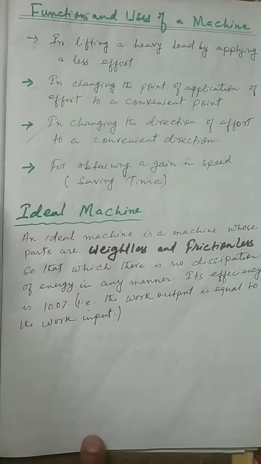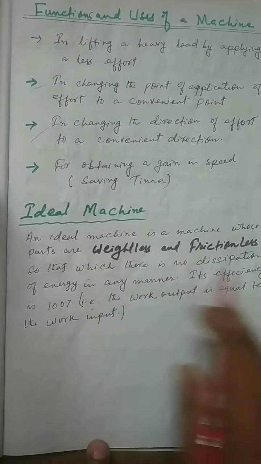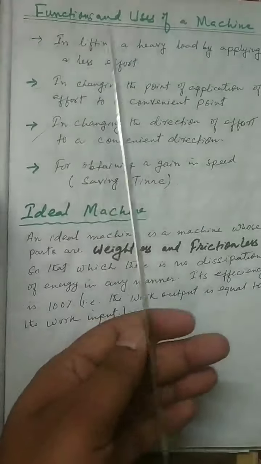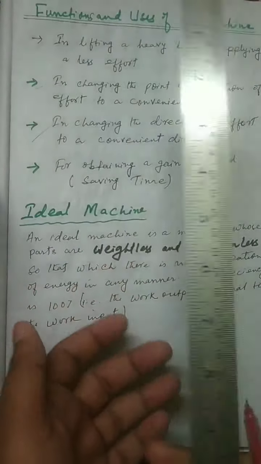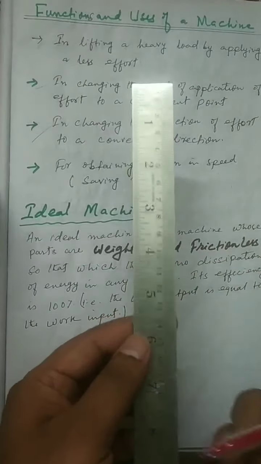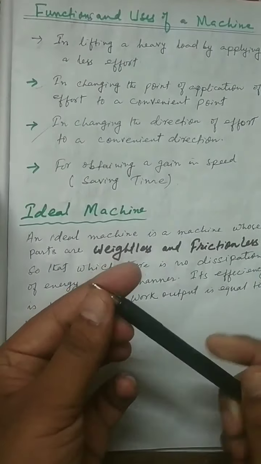It means that an ideal machine is a machine whose parts are weightless. For example, this is a machine. Okay, so it has no weight, weightless. The parts are weightless. For example, look at this. This is a machine, so it has this part, this one is a part, this is another part, and here is another part. So 1, 2, 3 parts. Okay, this machine has 3 parts.